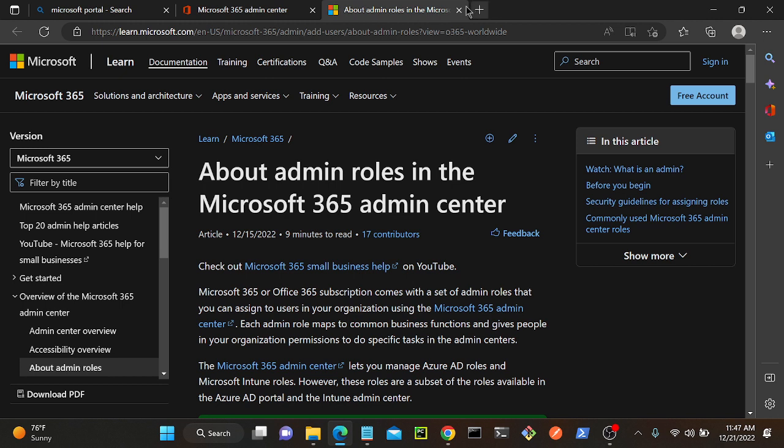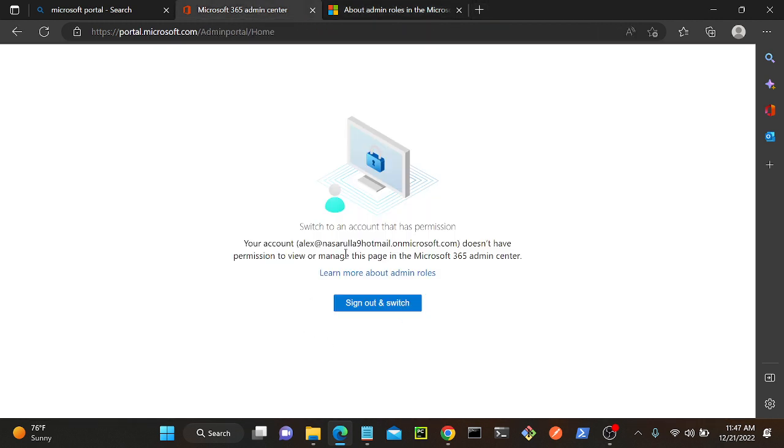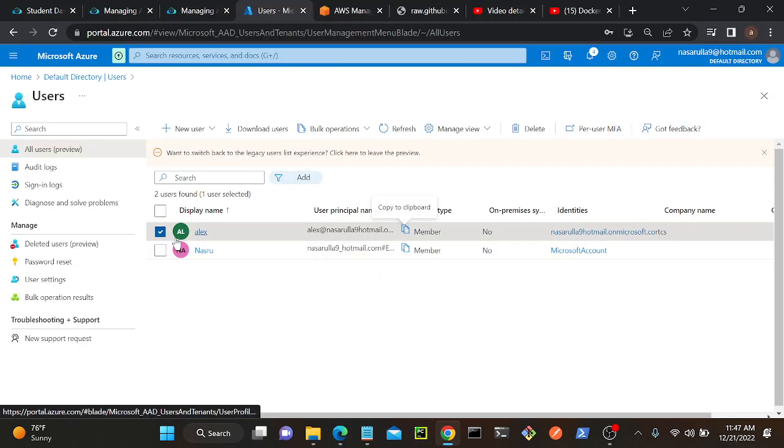See, now you can see that. See, what is the error I'm getting over here? See, this account doesn't have any permission. Okay, but I'm able to log in this account, right? So tomorrow I will create a custom policy so that user only will be able to access one particular resource, for example, virtual machine. Okay, so that I will create tomorrow one particular policy for a resource group or subscription group. Okay, so I'll show you that. So anyway, successfully I created one username is Alex, right?